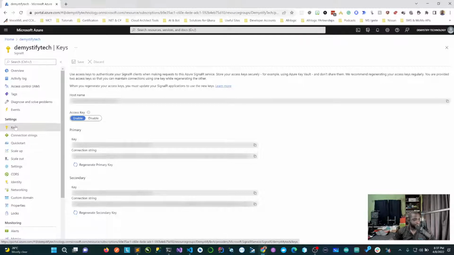So as you can see, you can use either the primary or the secondary, and it's being blurred because I have a plugin or extension that blocks all these things so you can't see them. But yeah, what we need is to go in there, copy the primary connection string, and execute the command below. So let's copy the primary connection string here. That is copied.